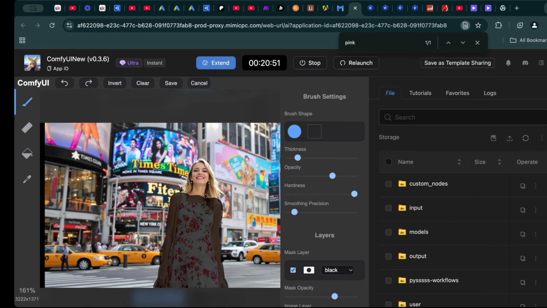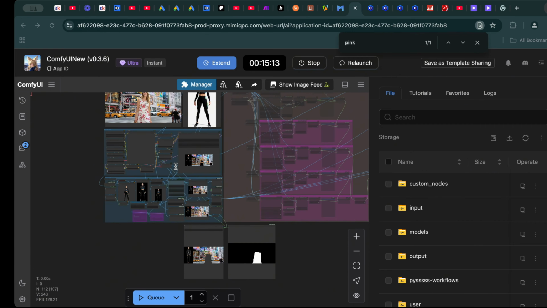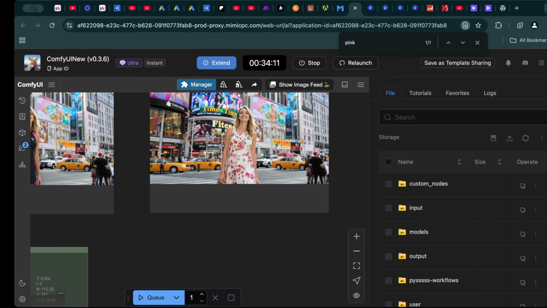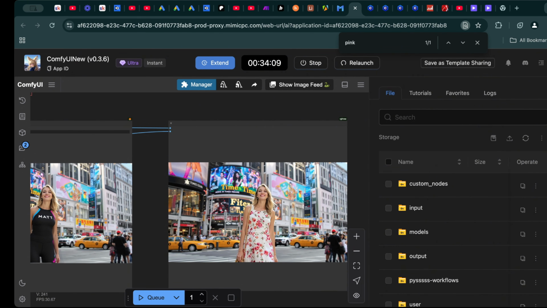Manual masking is especially useful for high-quality projects where every detail matters. Once everything is set up, let's run the workflow. The AI will take the uploaded images, process them through the applied parameters, and generate the final result. Once the workflow completes processing, you'll have a preview of the final result.